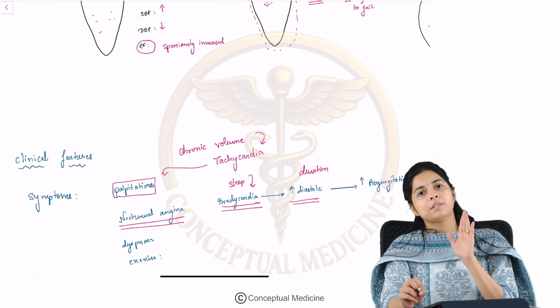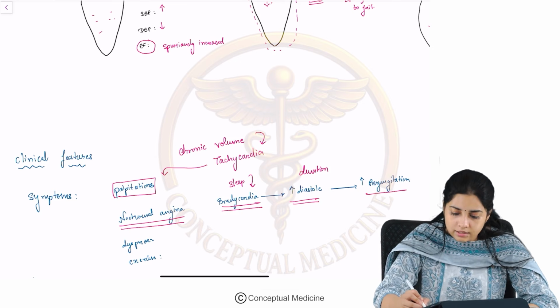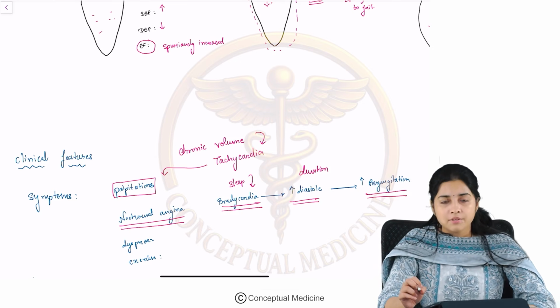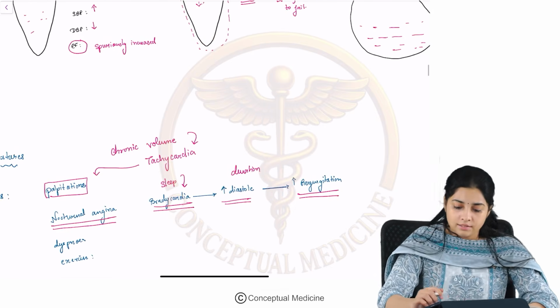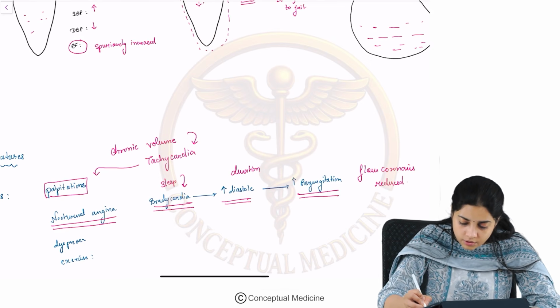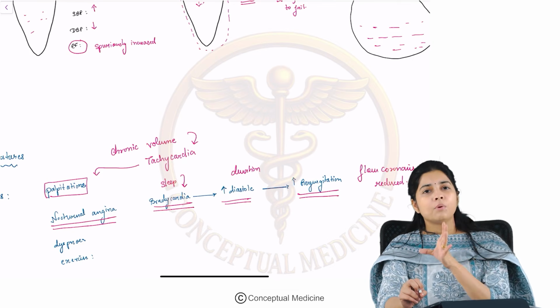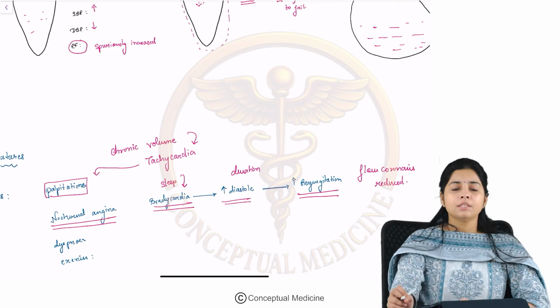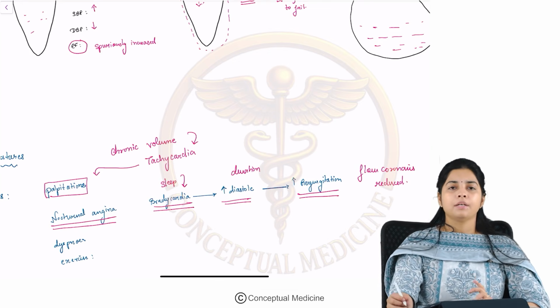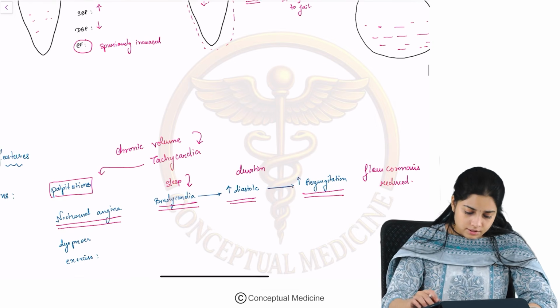So, during sleep, there is bradycardia, the duration of diastole increases and the regurgitation increases. If the regurgitation increases, the flow to the coronaries is reduced. Whenever there is more duration of diastole, more regurgitation, the flow to the coronaries is reduced, and that is why you get nocturnal angina in aortic regurgitation.